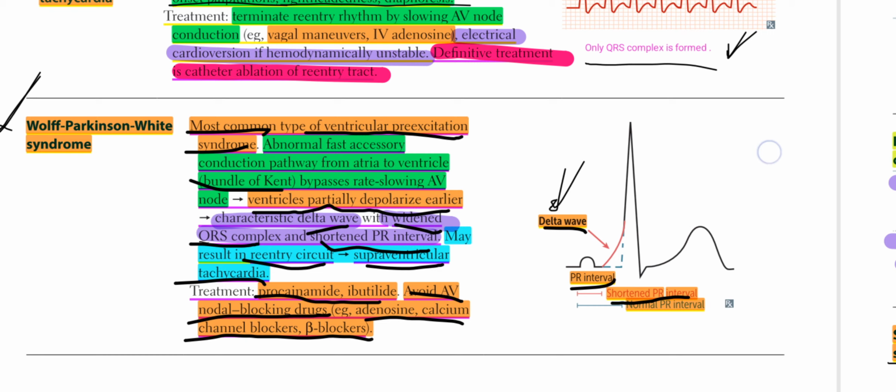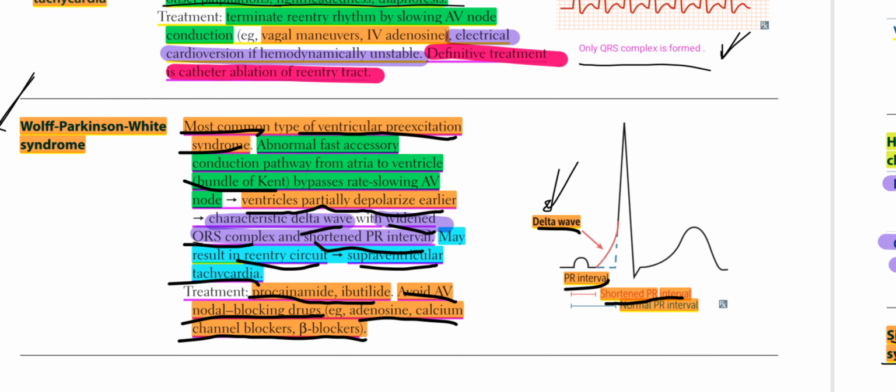Okay, then we have Wolff-Parkinson-White syndrome, WPW syndrome. Most common type of ventricular pre-excitation syndrome, abnormal fast accessory conduction pathway from atria to ventricle through the bundle of Kent.